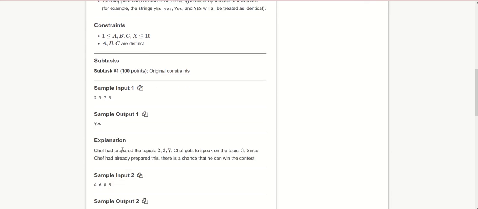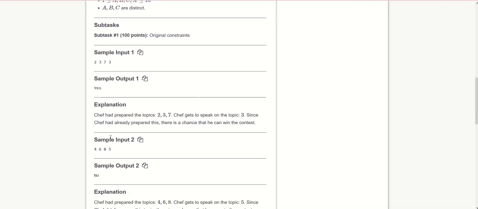Here we can see the explanation. The first input is 2, 3, 7, 3. So 2, 3 and 7 are the topics that have been prepared by Safe, and 3 is the topic assigned to Safe on the contest day. Here 3 and 3 match, meaning 3 is present in the A, B, C values, so we can say yes, he can win the contest.